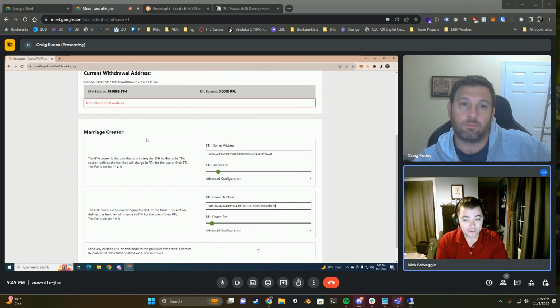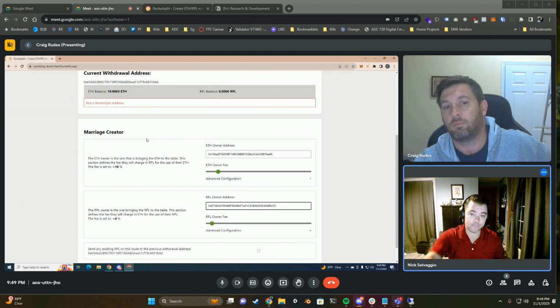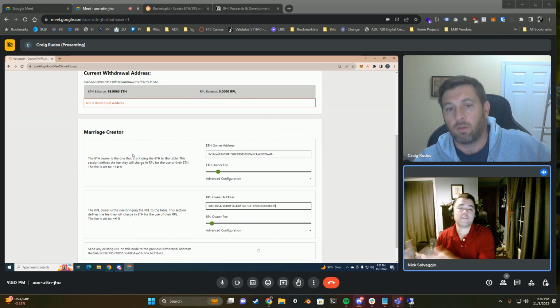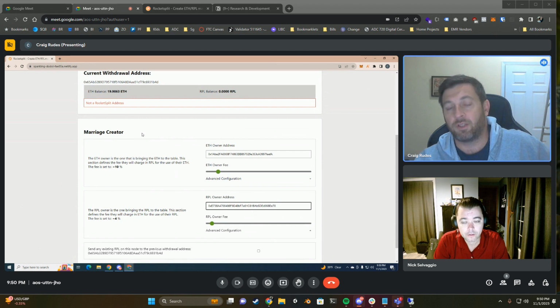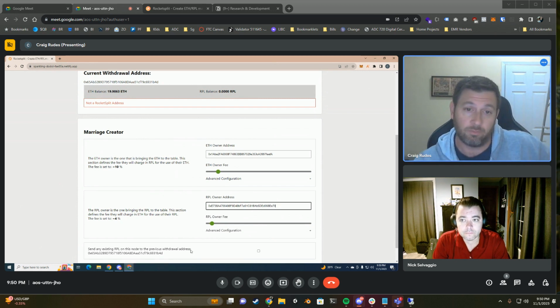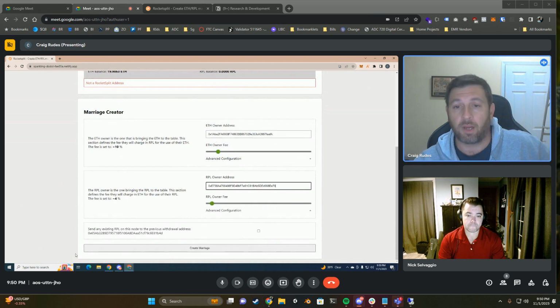If you do check this, what's going to happen is when you exit everything, the balance in this current withdrawal address, so the one ending in B4D, is going to go to that address, just that portion, and the rest of it will go to the RPL owner. Yep. So if you're an existing node that's collateralizing the node with some outside RPL, anything you already have on it is going to go back to the node. Yep. Cool. I'm not going to check it.